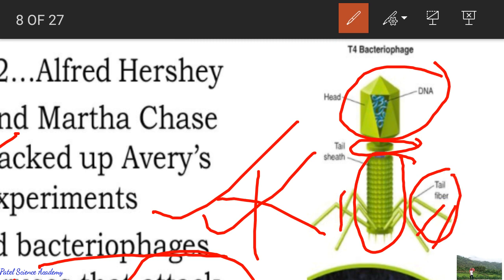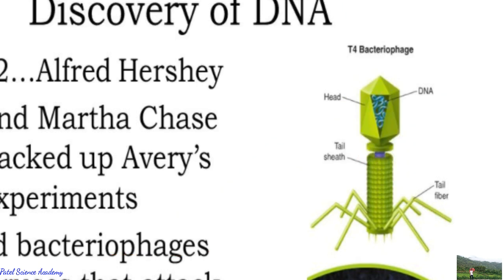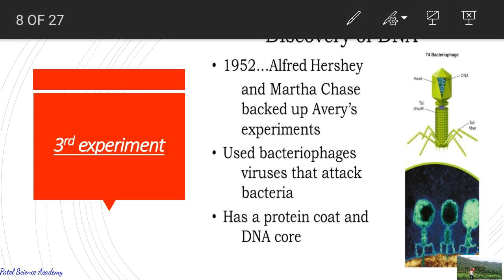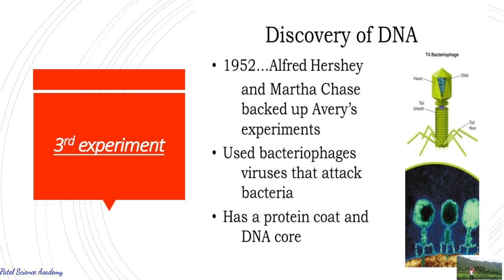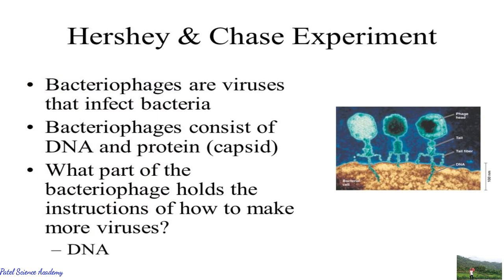In the head there is the nucleic material, and they have tail fibers too. By this tail fiber they invade the body of the bacteria. So this is about the bacteriophage, and this bacteriophage was used by Alfred Hershey and Martha Chase in their experiments. We'll see the detail of the Hershey and Chase experiment now.